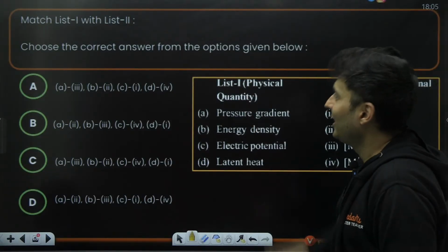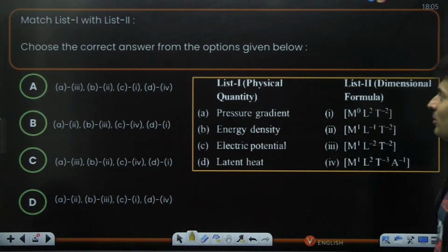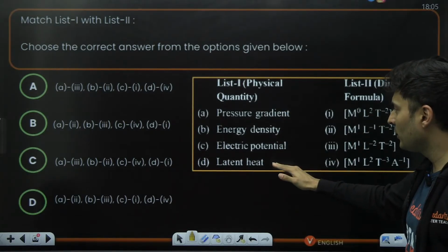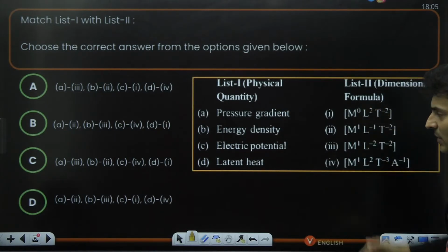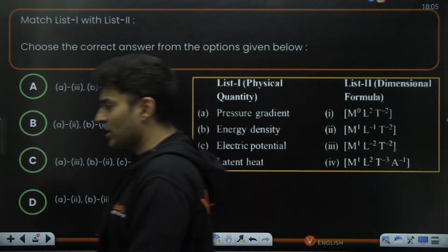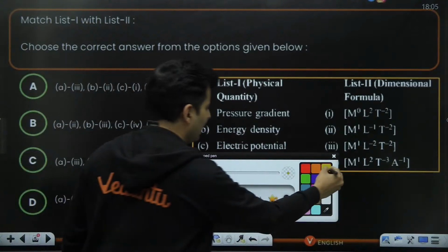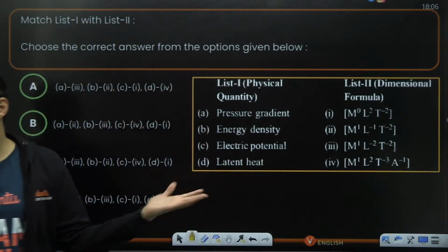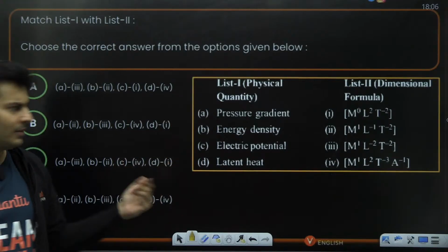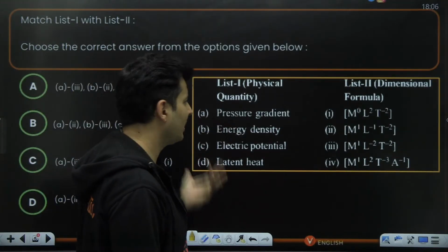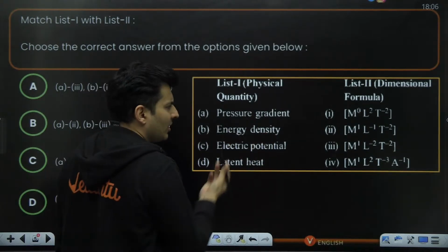Anyways, coming back, choose the correct answer from the options given below. Pressure gradient, energy density, electric potential, and latent heat, and the dimensions are given. This kind of question can usually be solved by eliminating options or by selecting a few options based on what is given. Which is the easiest one? I think you can go with pressure gradient. It's not that difficult.